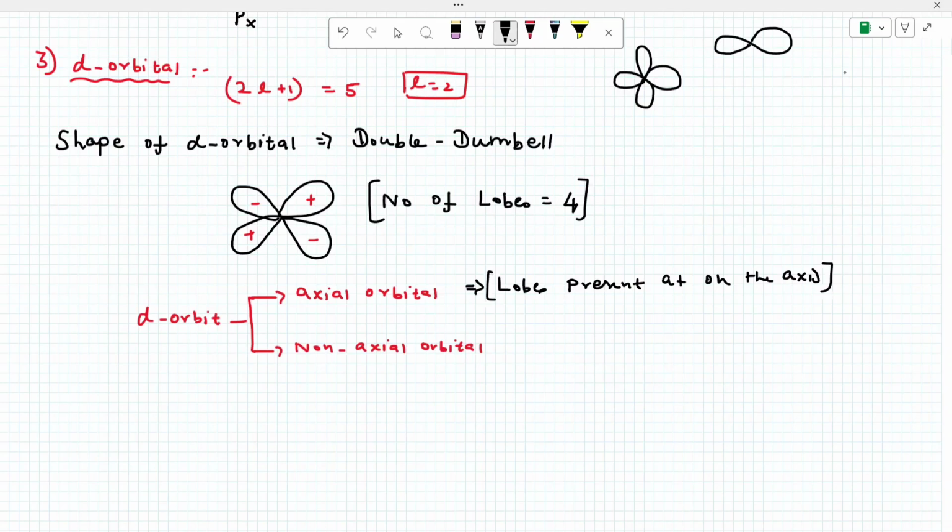We call them axial lobes. What is the answer? dx square minus y square and dz square, these two orbitals are on the axis.